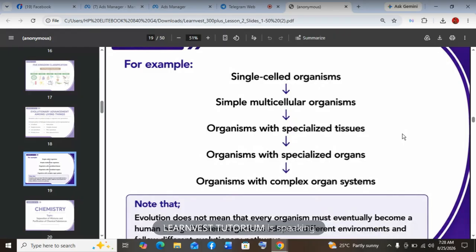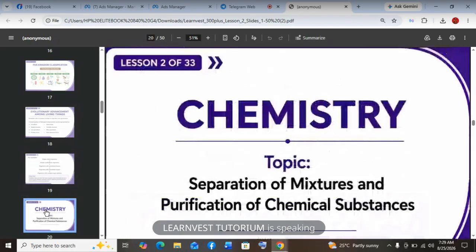So let's move to chemistry. Okay, we are moving to chemistry. For chemistry, we are going to be looking at separation techniques, and pure and impure substances. That's what we are going to be looking at in chemistry.